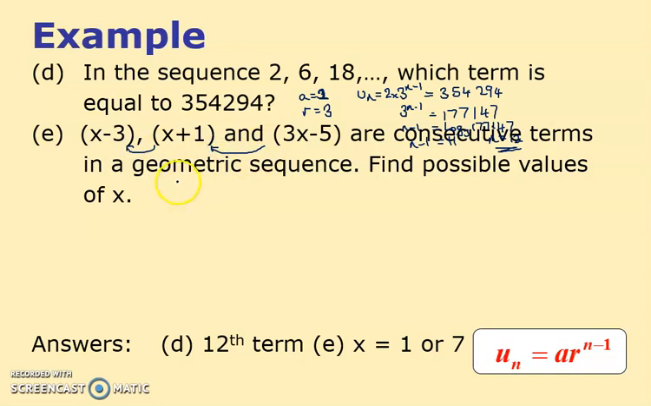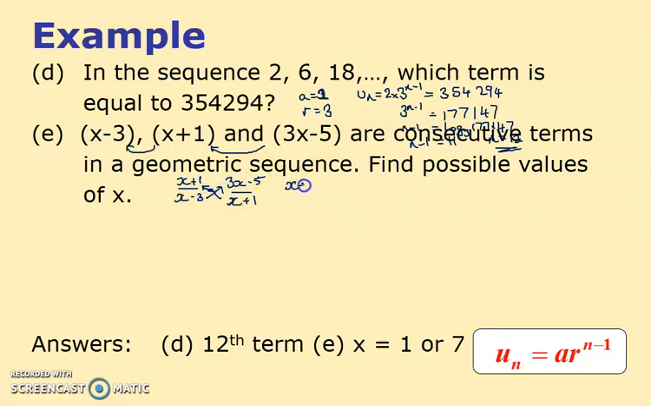I'm going to try and squeeze this into this tiny little gap I've got here. x plus 1 over x minus 3 has got to equal that one, 3x minus 5 divided by x plus 1, because both of them have to equal the same common ratio. That's basically the logic. And I've got the answers here, 1 and 7, but let's see if we can get that. Now, cross multiply.